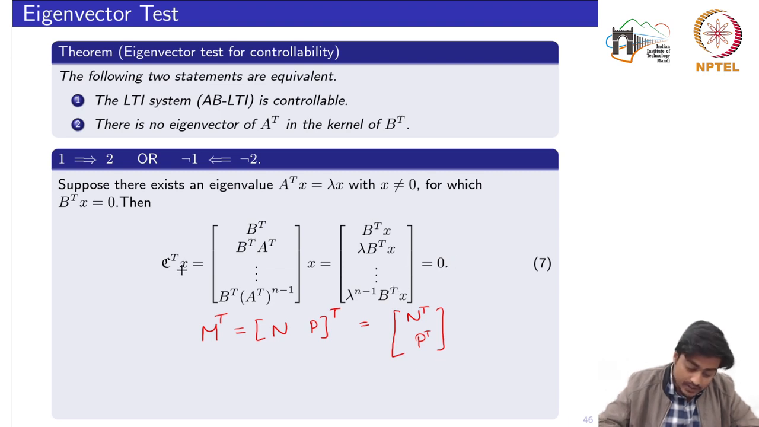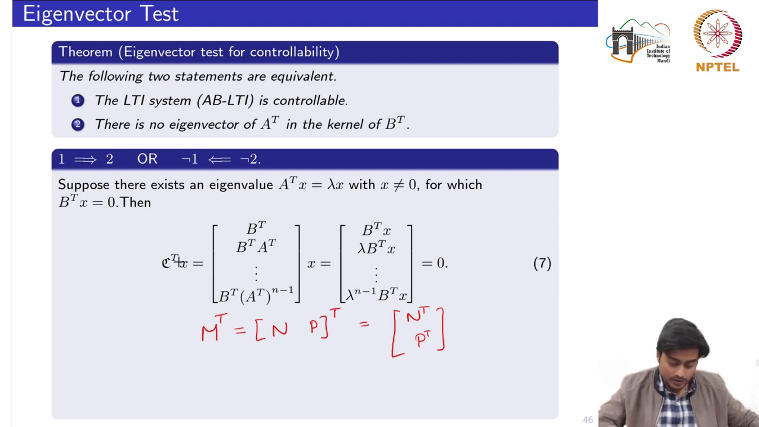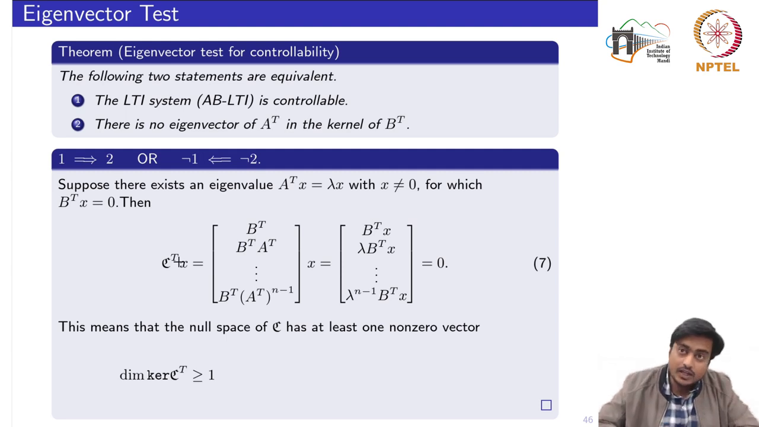So what does this mean? That x is an eigenvector which is in the kernel of C transpose, the transpose of the controllability matrix. Now it means that the dimension of that subspace would be at least 1, because we have already assumed that x is a non-zero vector, and for a non-zero vector it satisfies that C transpose x is equal to 0. That is to say that x is also in the kernel of C transpose, and it is non-zero.